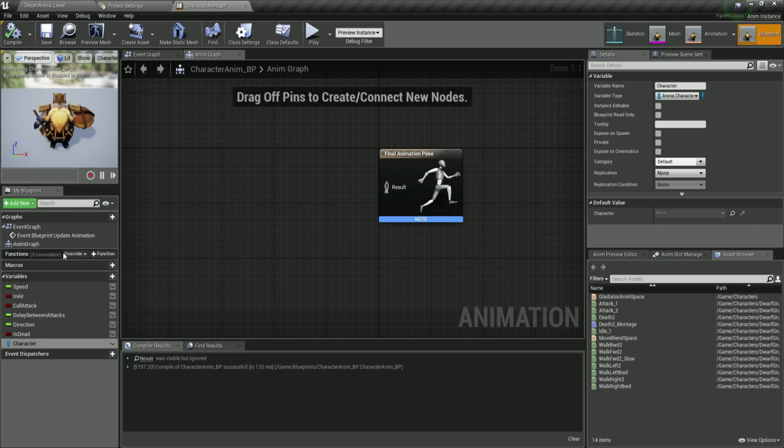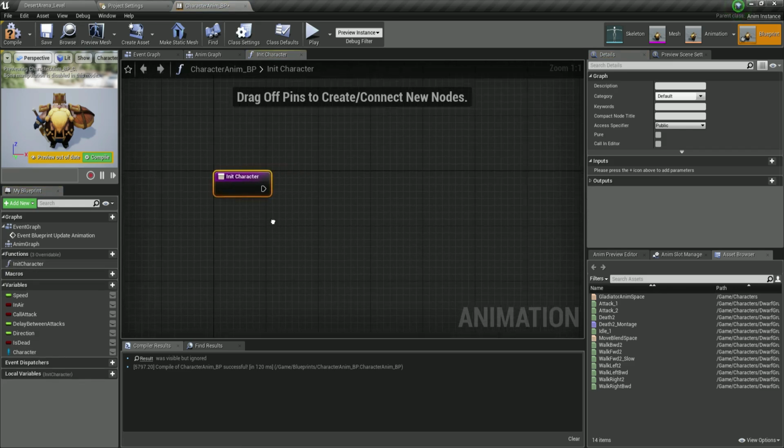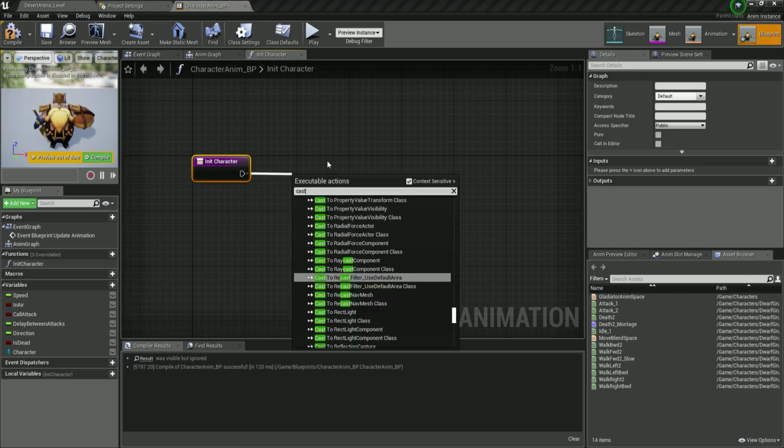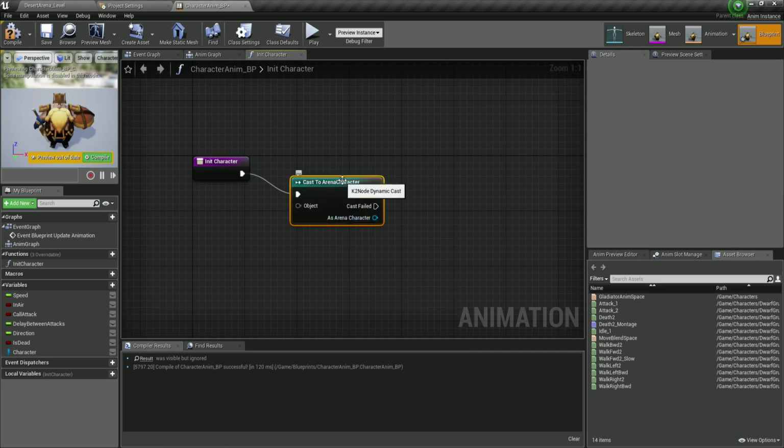Now, before we continue with the animations, we do need to initialize something such as the character, and I'm going to do that inside of a function. Over here we have functions. I'm going to click on the plus button and create a function that I'm going to call init character. Inside of the init character function, we are simply going to cast to arena character. From here, drag a node and cast to arena character. We don't want cast to arena character class, but cast to arena character.